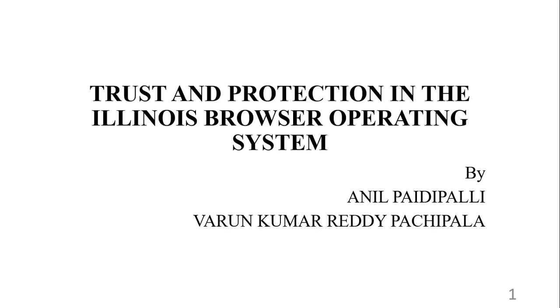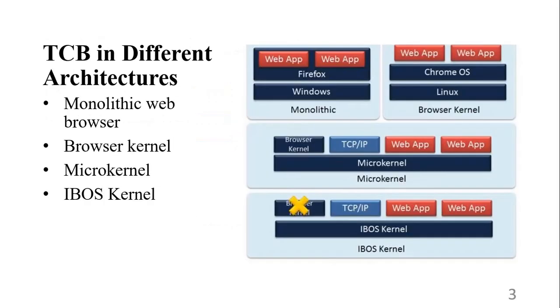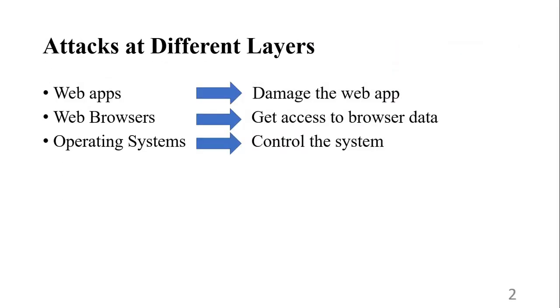Today we are going to discuss trust and protection in the Illinois browser operating system. So we'll see some of the attacks carried out by attackers. Basically, web-based applications, browsers and operating systems have become a popular target for attackers of computer systems. One example of web app attacks is cross-site scripting.